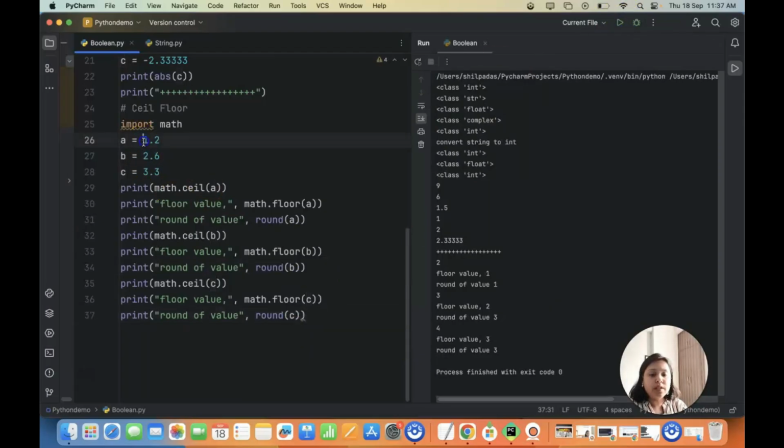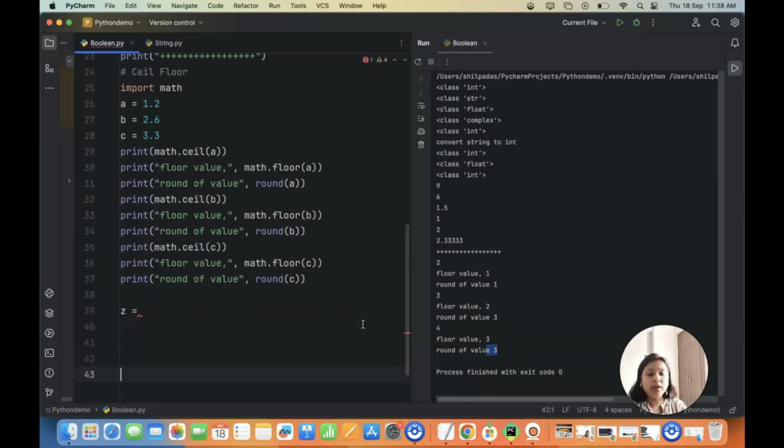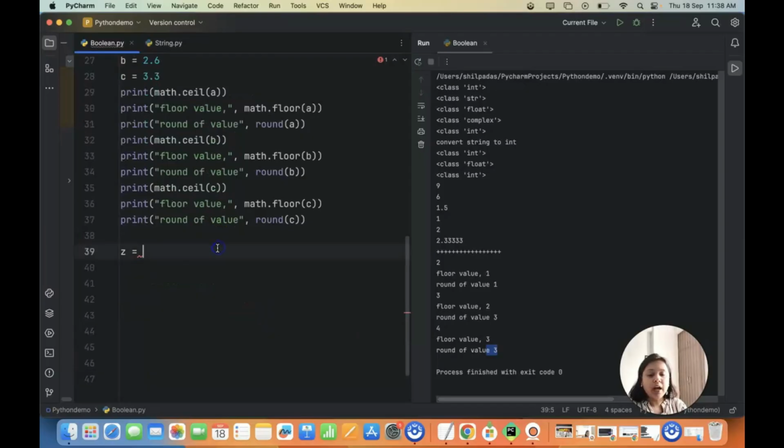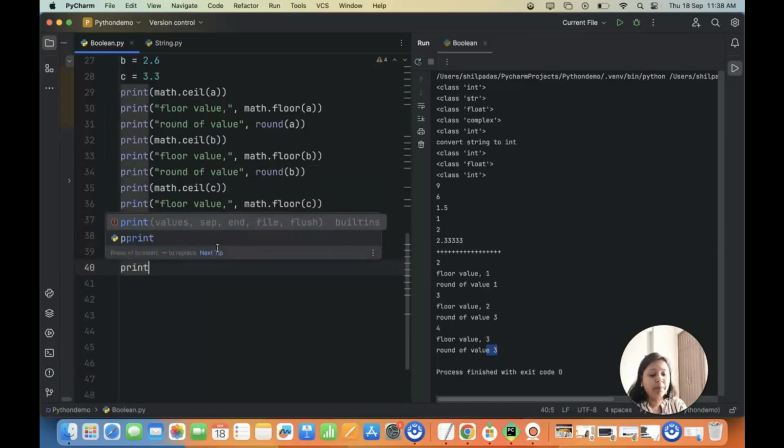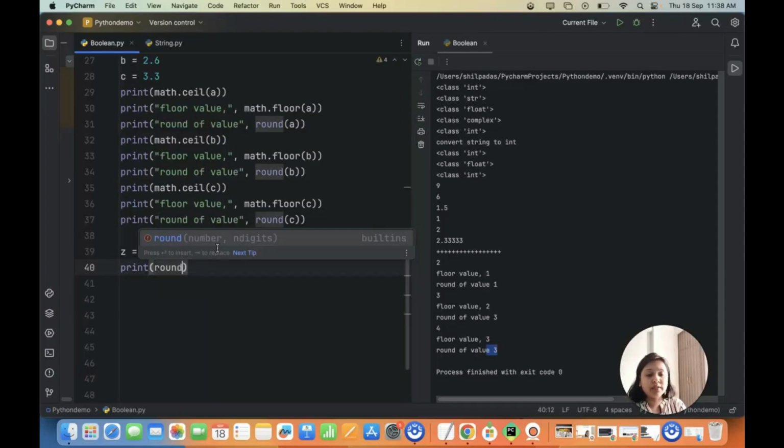For A, if I round 1.2, what should be the rounded value? It's 1. And if I round 2.6, it is 3. And for 3.3, it is again 3, right? Now let's say I have a value here called Z, 1.230567, and maybe 089, and it could be anything.